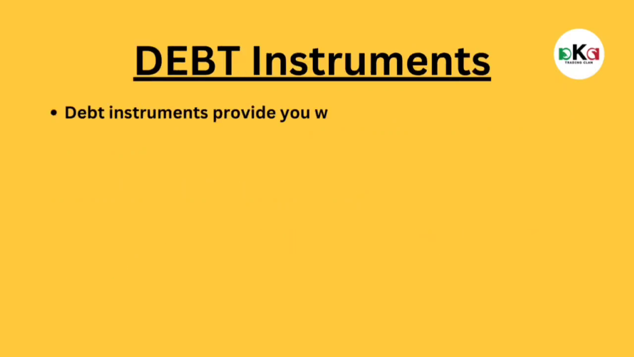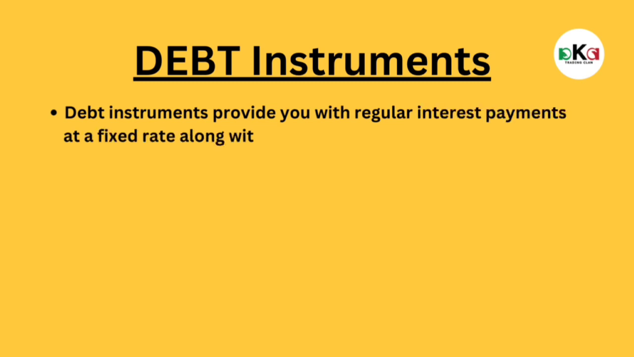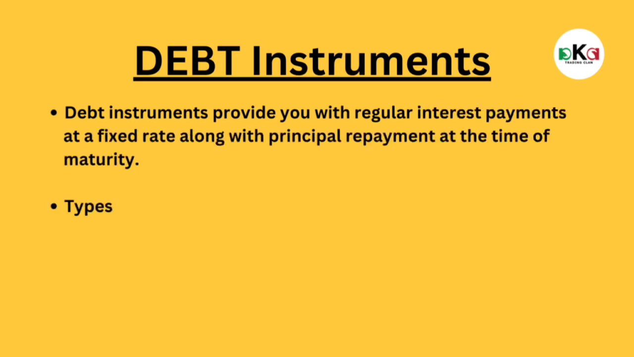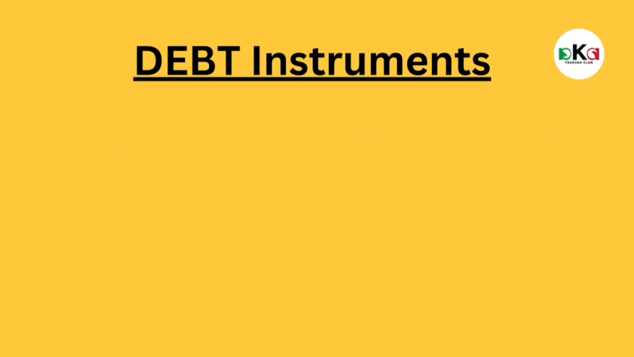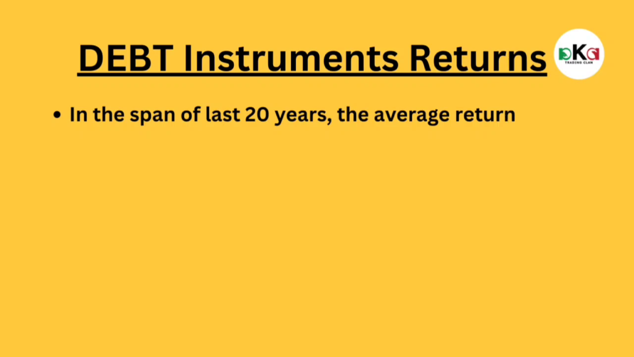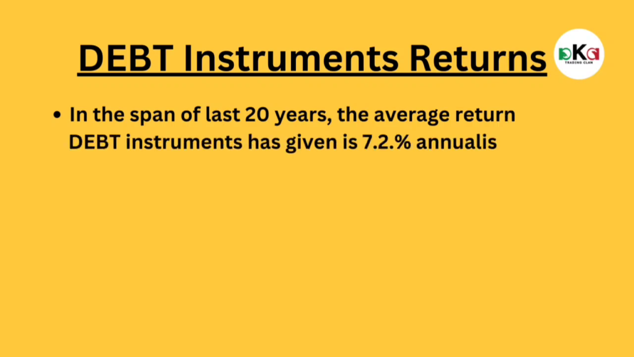Debt instruments. Debt instruments provide you with regular interest payment at fixed rate along with principal repayment at the time of maturity. Types of debt instruments: government bonds, debt mutual funds, debentures, fixed deposits. Debt instruments returns. In the span of last 20 years, the average return debt instruments has given is 7.2% annualized.